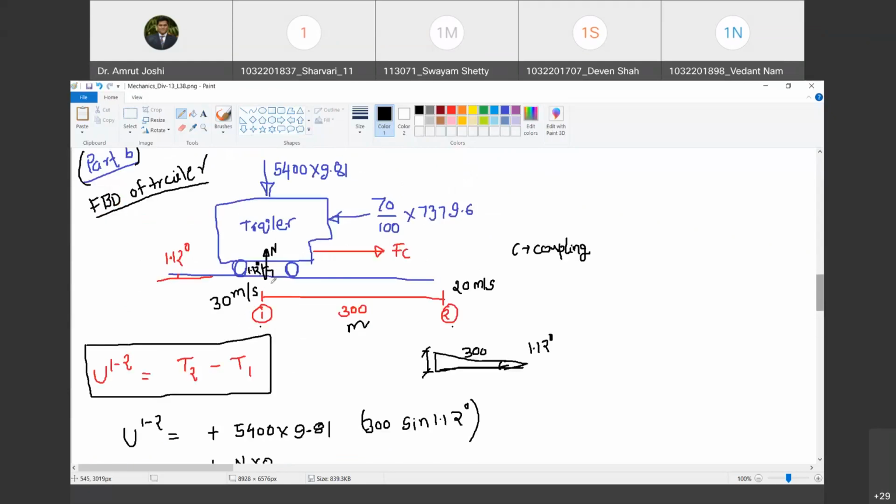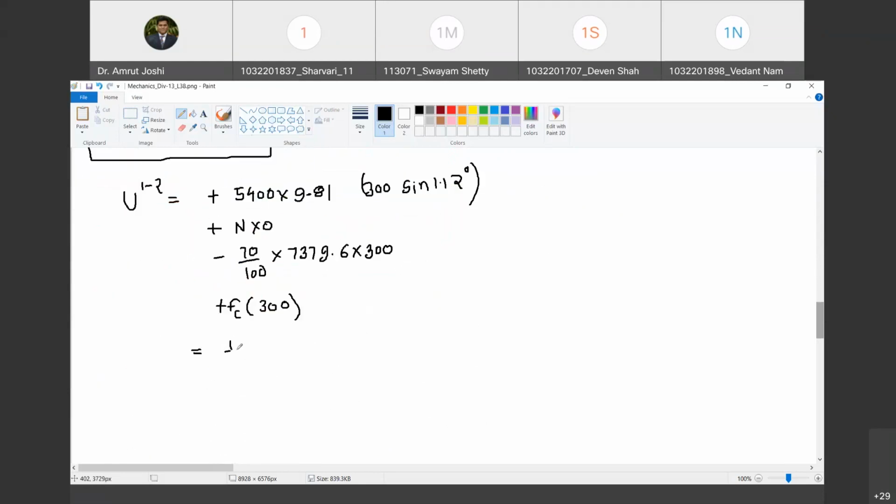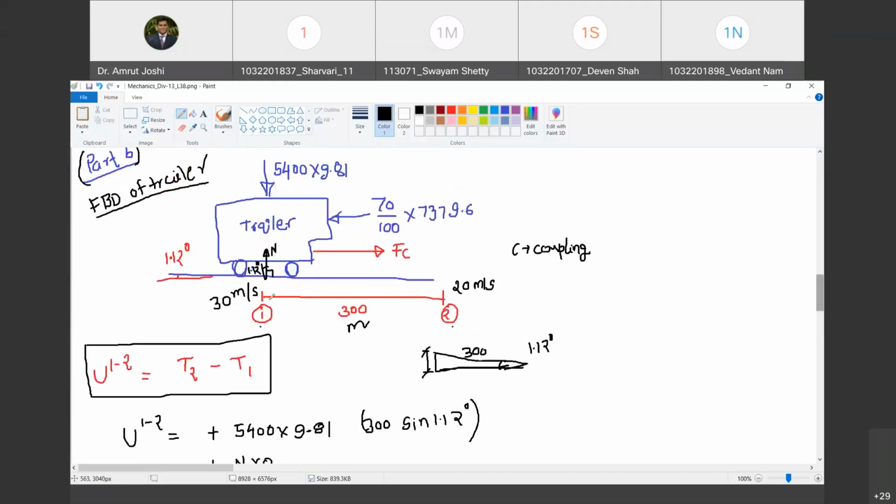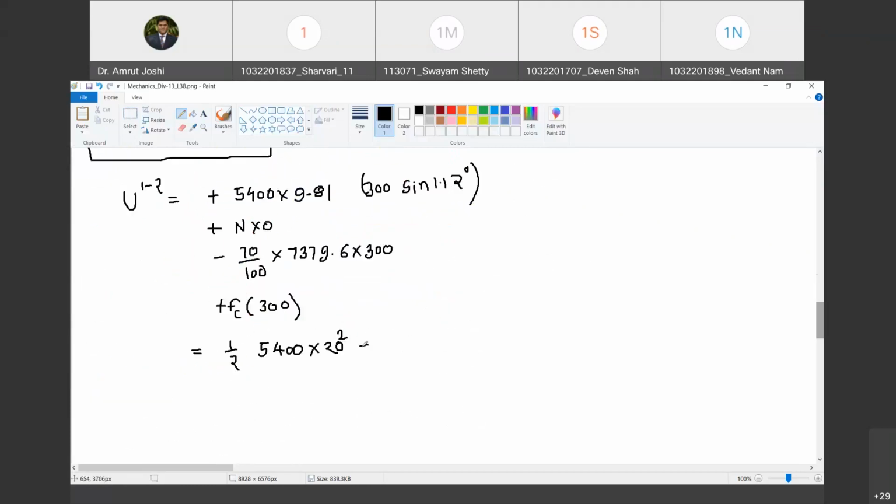What is the kinetic energy associated with the body at position number 2? It is half into 5400 into 20 square. Do you agree with me? Yes, sir. And what is the kinetic energy associated with the body at position number 1? Half mass of the body 5400 into 30 square. The only unknown therefore is the coupling force. Do you agree with me? Yes, sir. So solve for coupling force and tell me what is the value of coupling force.